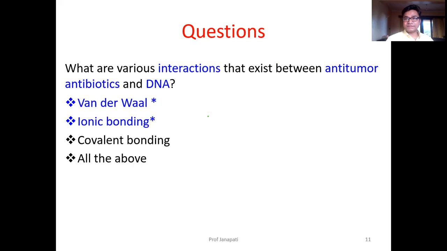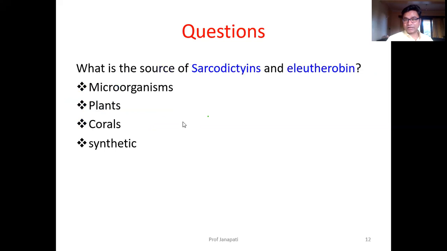Van der Waals is due to the aromatic ring. Ionic bonding is due to the amino sugars present in the drugs. We didn't give hydrogen bonding. If hydrogen bonding were given, then the option could be all of the above, but instead of that we have given covalent bonding.